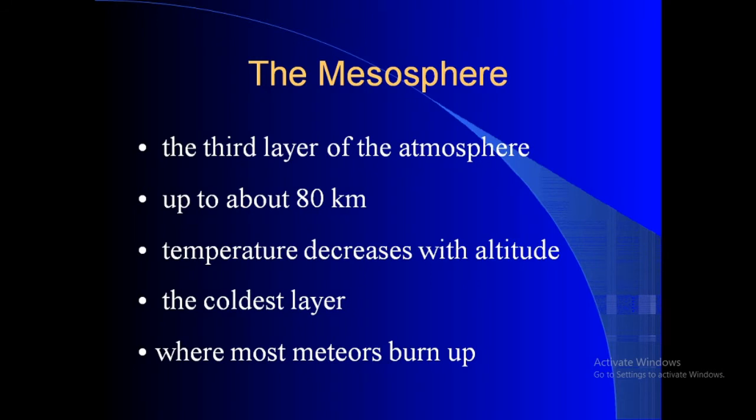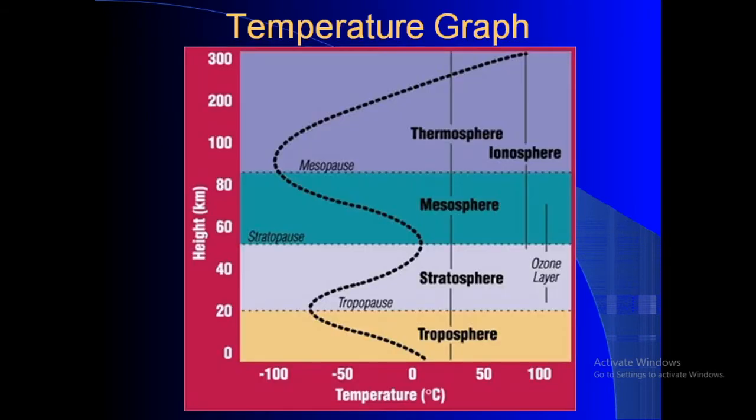Next one is the mesosphere. This is the third layer of the atmosphere. The height of this layer is up to about 80 km. In this layer temperature decreases with altitude. This is a very cool layer. This is the layer where most meteors burn up. In this temperature graph, the temperature decreases with altitude in the mesosphere.